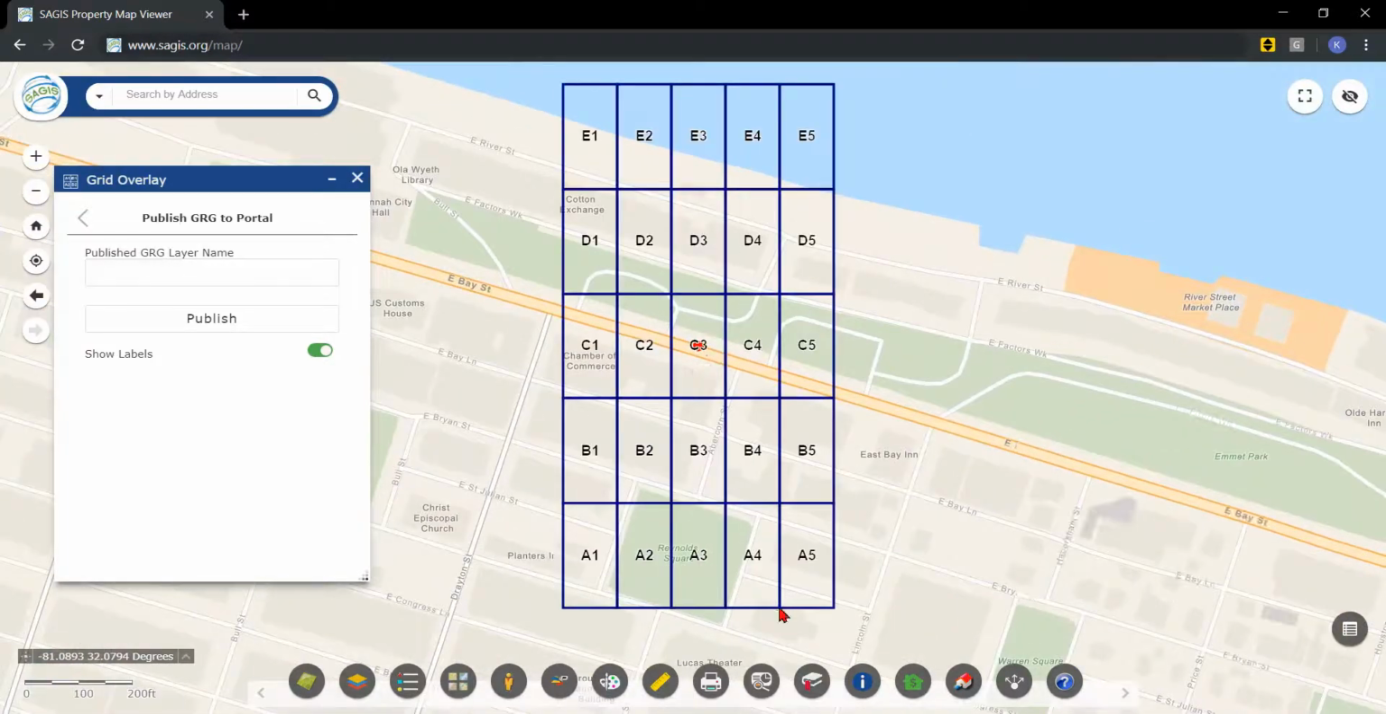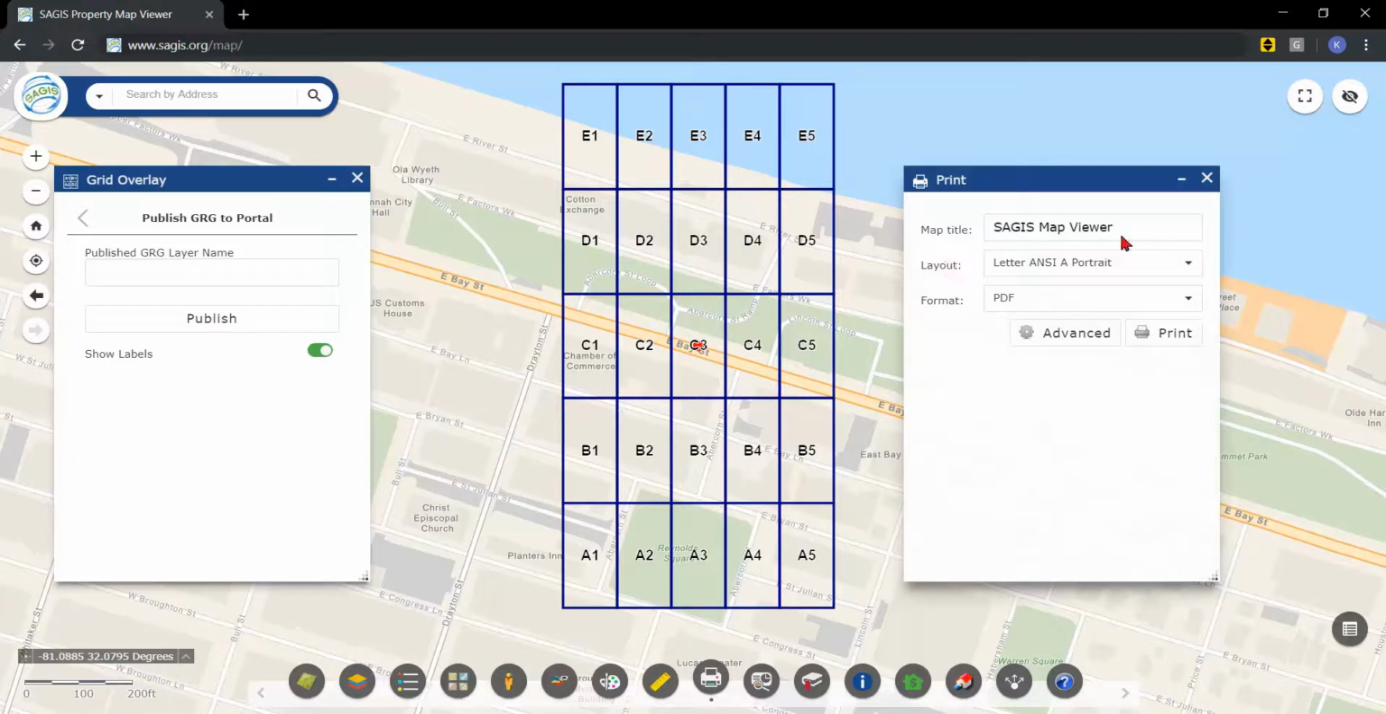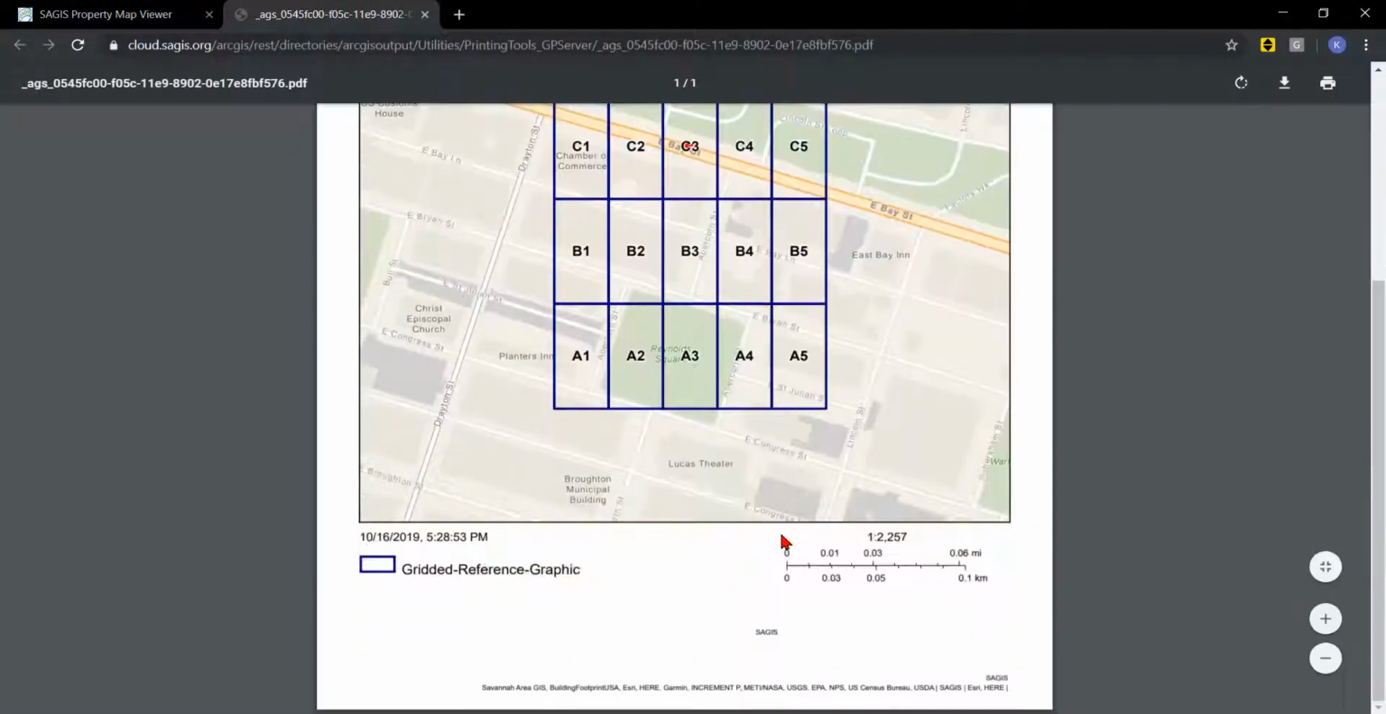And again, this is useful because if we print this out, we can call this 100 by 200 foot grid waterfront, and we will see this grid on the printout. And here we have the